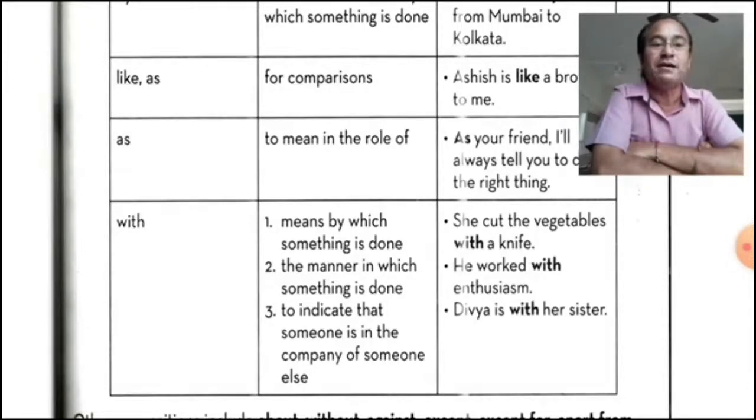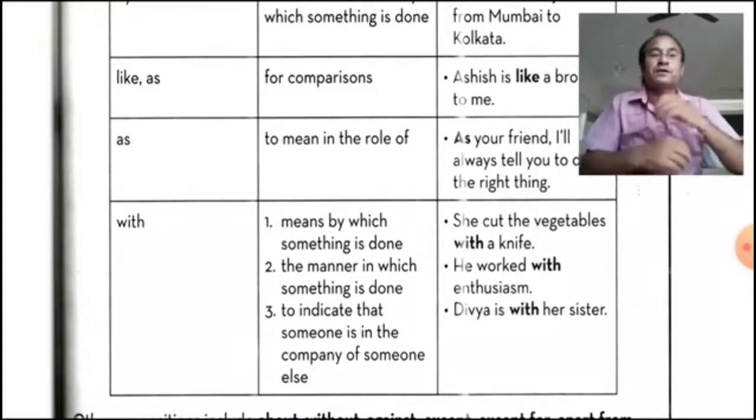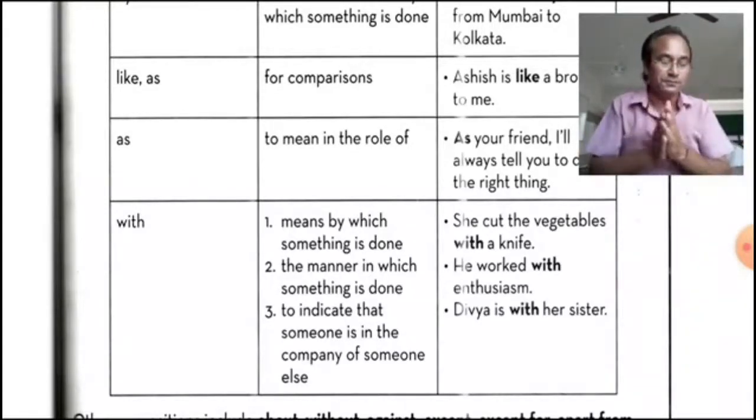Second, the manner in which something is done. He worked with enthusiasm. How? In which manner did he work? He worked hard with enthusiasm. Third, to indicate that someone is in the company of someone else. Dia is with his sister. So these are the three uses.